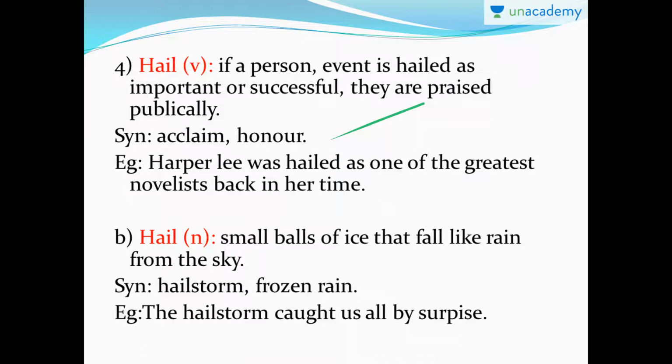Next, an example when it acts as a verb is Harper Lee was hailed as one of the greatest novelists back in her time. Harper Lee is a novelist who wrote To Kill a Mockingbird. So Harper Lee was hailed as one of the greatest novelists back in the time. Next one. When hail acts as a noun, it means small balls of ice that fall like rain from the sky. It will be raining, but instead of droplets of water, you get ice balls. Okay, so that's hail. Synonyms are hailstorm and frozen rain.